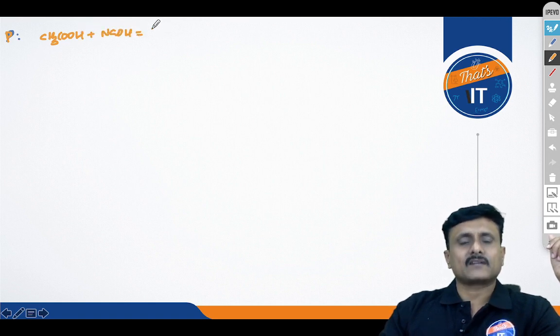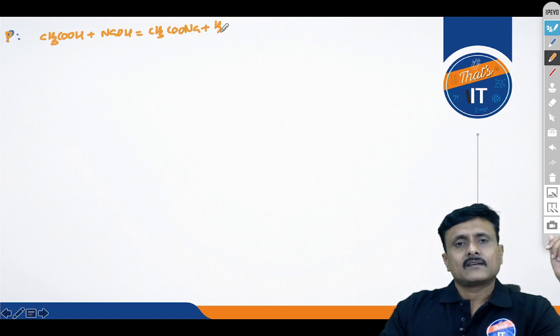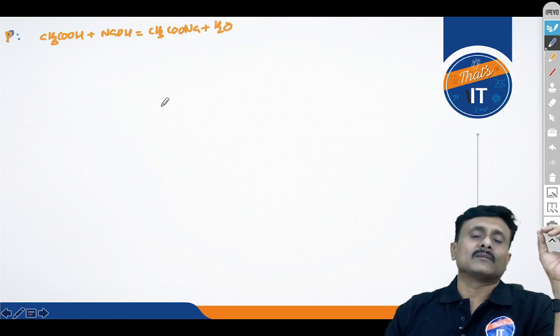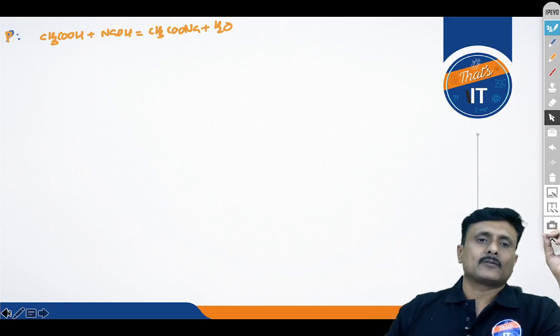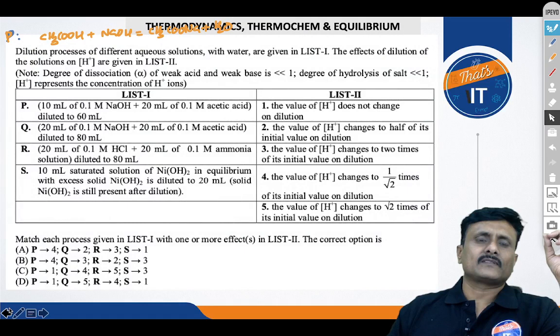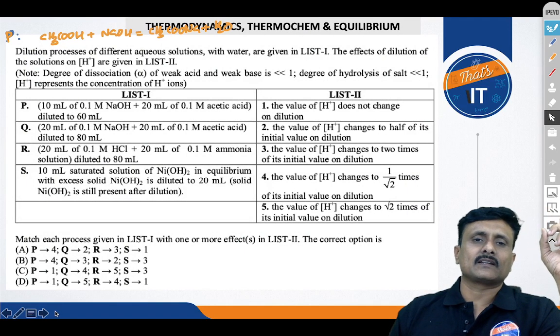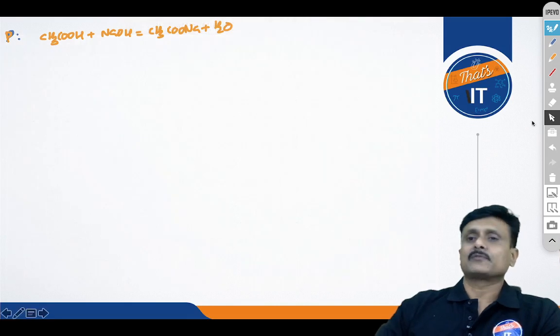When you are mixing, convert that into moles. You cannot solve it by taking concentration directly. You have to see what the millimoles of the solutions were initially, isn't it? I'll go back. You can see 10 ml and 20 ml: 20 ml of acetic acid and 10 ml of NaOH. That means it is before the end point of the titration, isn't it?